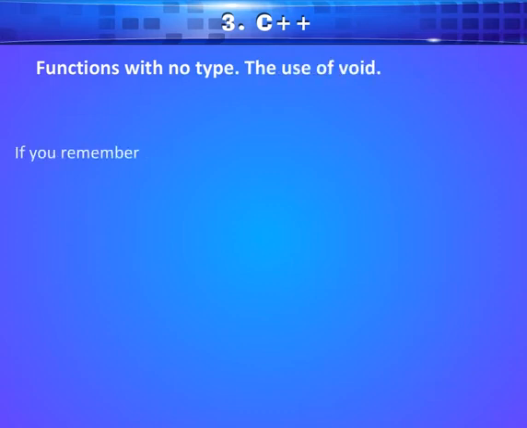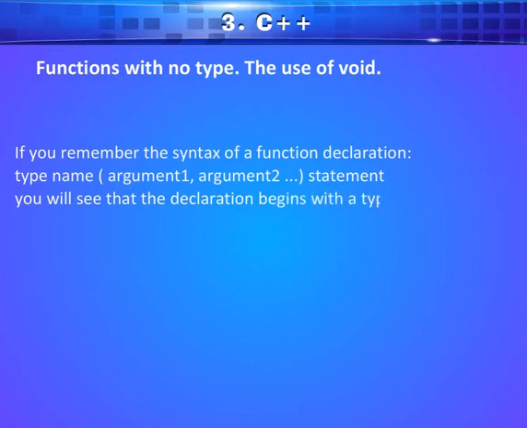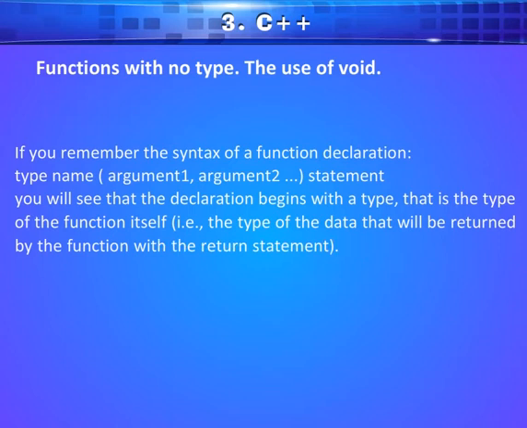If you remember the syntax of a function declaration, type name (argument 1, argument 2, and so on) { statements }, you will see that the declaration begins with a type that is the type of the function itself. That is, the type of the data that will be returned by the function with the return statement. But what if we want to return no value?